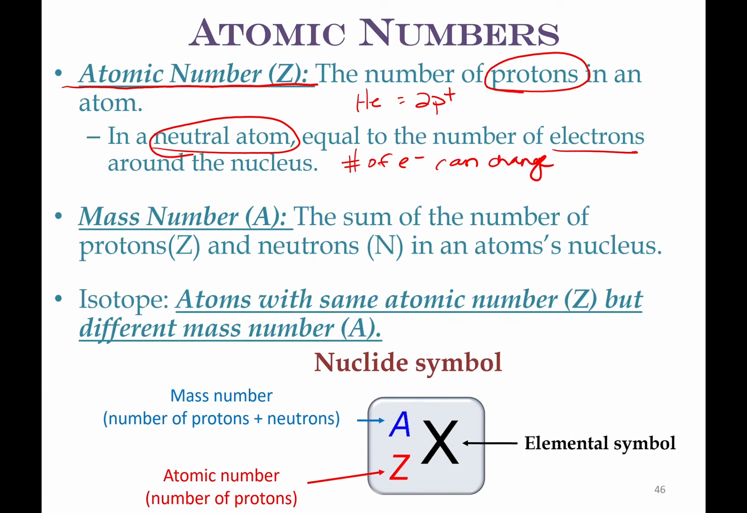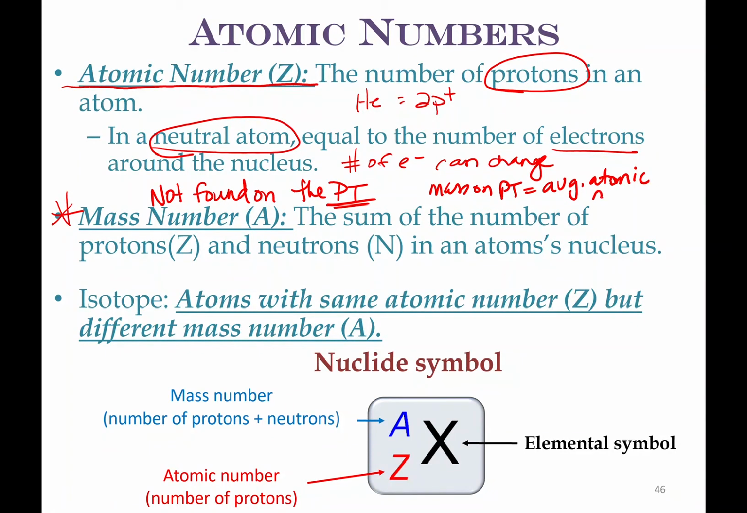The mass number, this one never fails to confuse people. The mass number is not found on the periodic table. The number you see on the periodic table is called average atomic mass. So the mass on the periodic table is called the average atomic mass. And that averages all of the naturally occurring